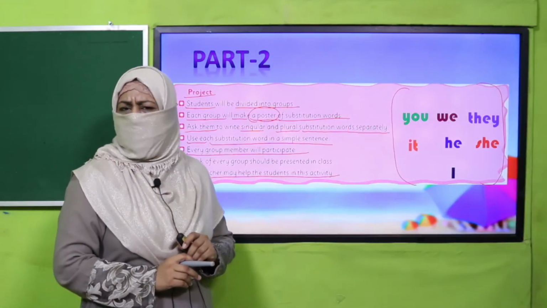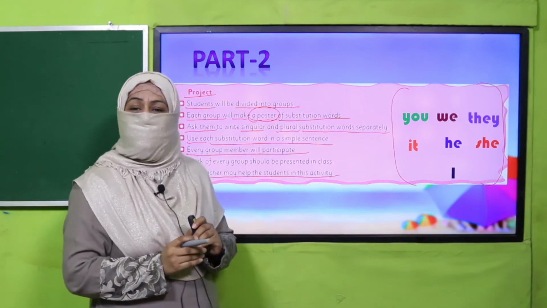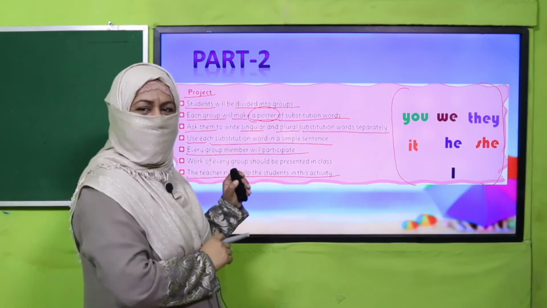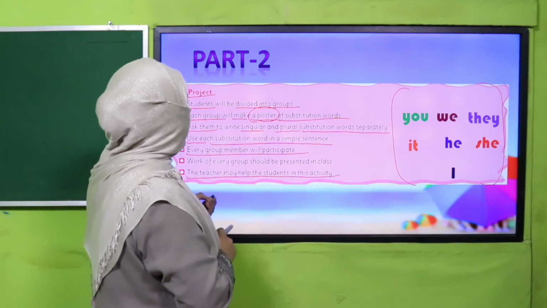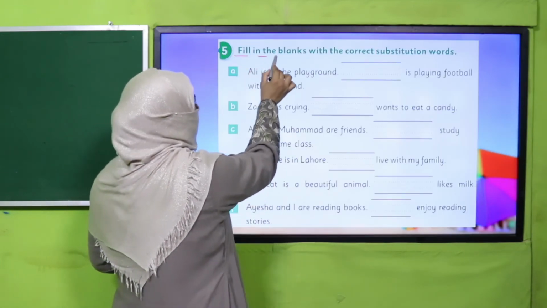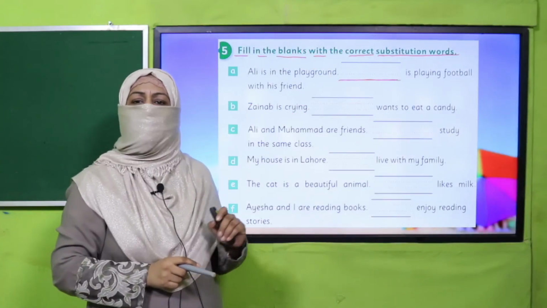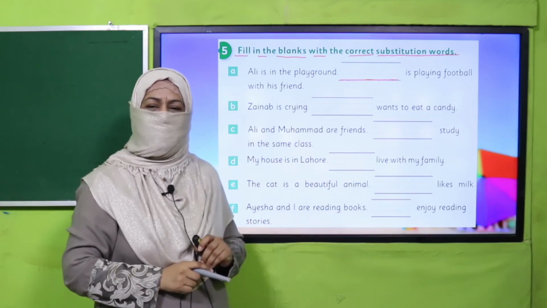Yes, my dear children, are you done with it? Good job. The poster which you have prepared, your teacher will display in the student corner. All right. So next we are going to practice from your book. You will fill in the blanks with the correct substitution word. You will read the sentence, find the naming word, and for that naming word use the correct substitution word in the given space. All right. So pause the video, complete this exercise in your book and then come back.